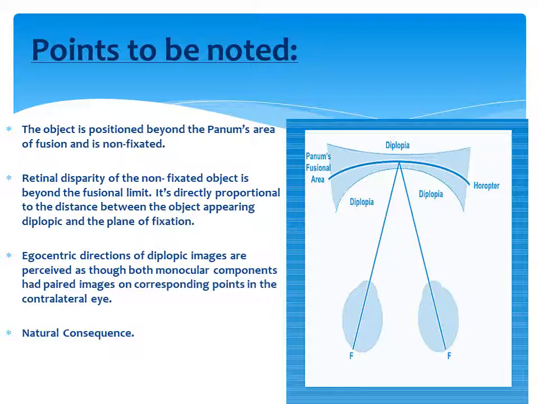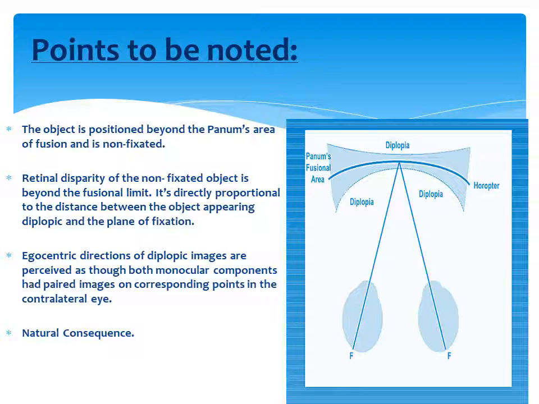This is a very, very important thing that differentiates a physiological diplopia from pathological diplopia, that the object has to be a non-fixated object which is giving rise to diplopia. Next, the retinal disparity of the non-fixated object is beyond the fusional limit. It is directly proportional to the distance between the object appearing diplopic and the plane of fixation. So the more the object which is appearing diplopic is away from the plane of fixation, the more is going to be the degree of diplopia.